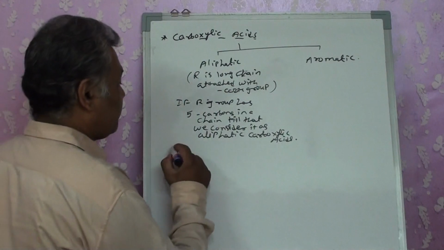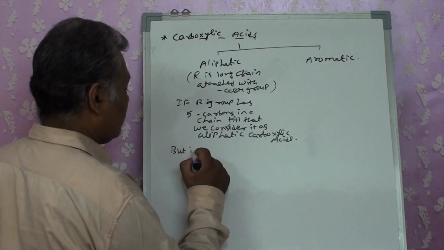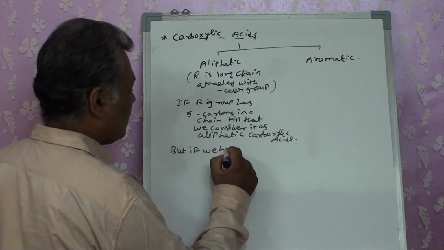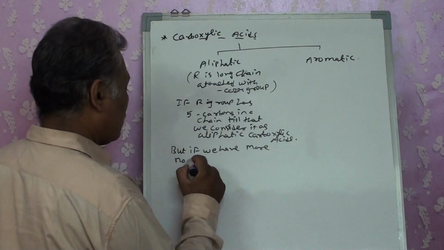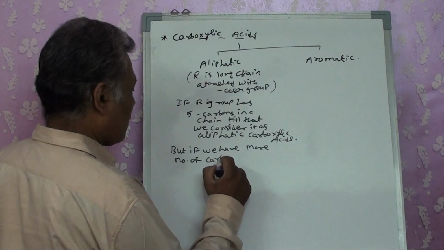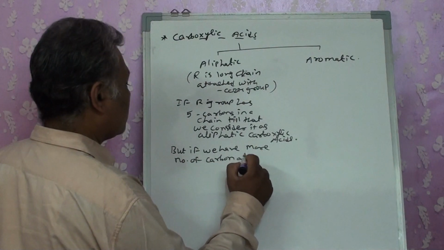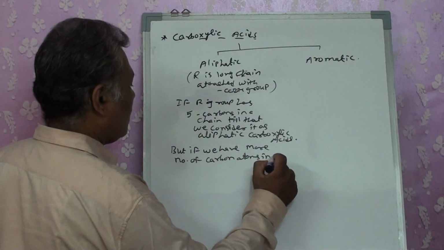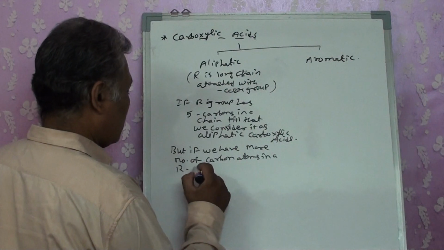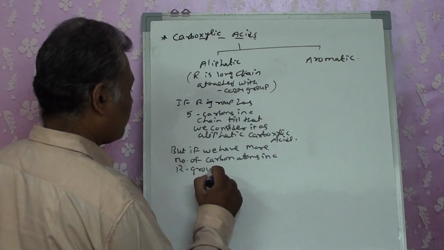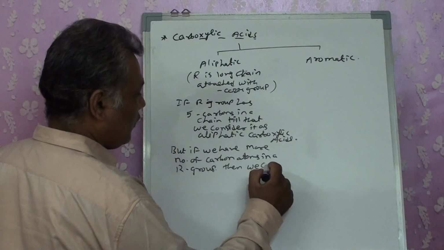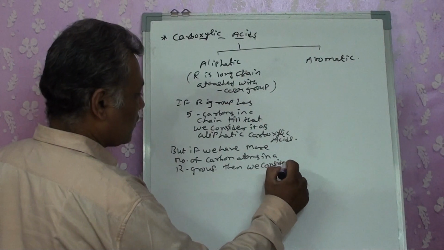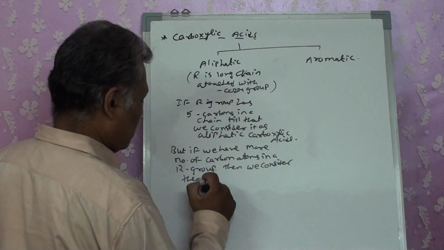But if we have more carbon atoms in the R group, then we consider them as